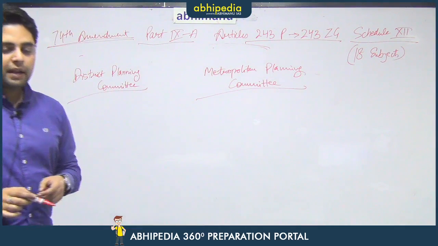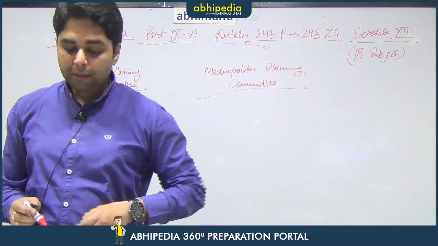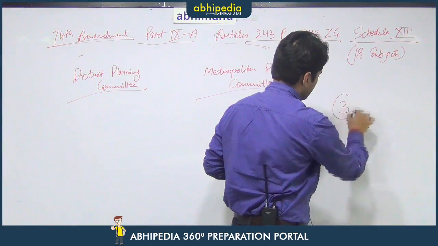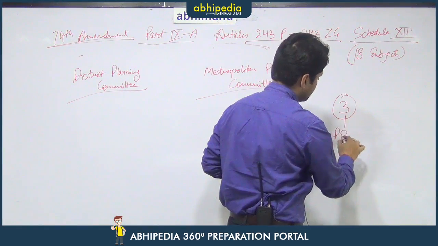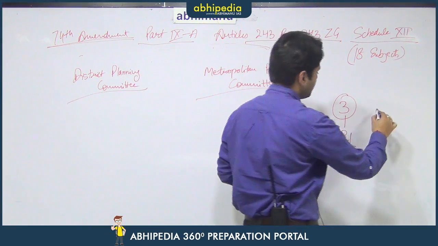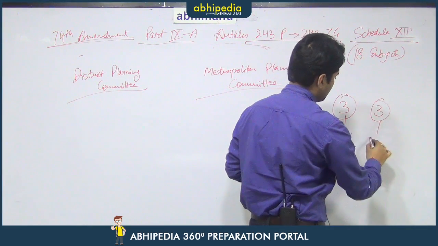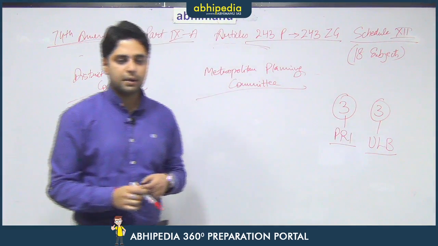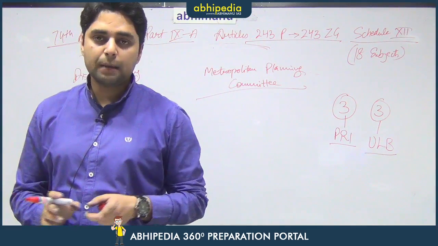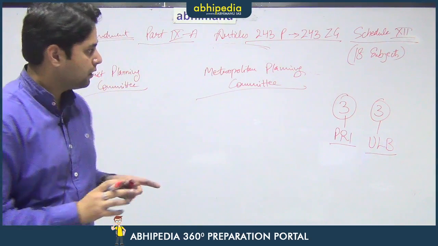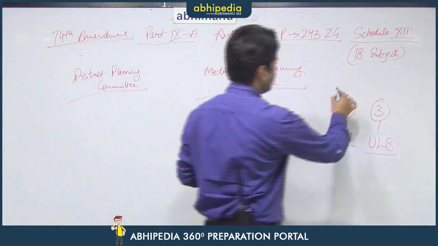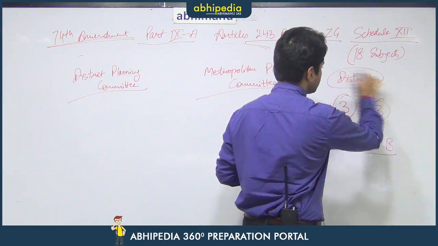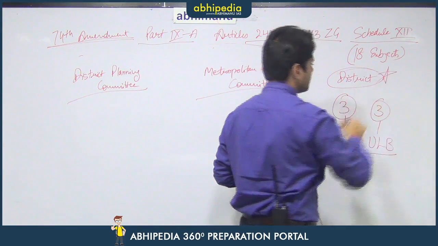So, there is a district planning committee and then there is a metropolitan planning committee. Now that we have done all the three bodies of the 73rd Amendment Act, that is the Panchayati Raj institutions, and we have also done all the three bodies of the urban local bodies under the 74th Constitutional Amendment Act. So, when all these bodies combine at the district level, this is another important point, that district is the basic unit of administration in India. So, this is a very important thing you should remember.